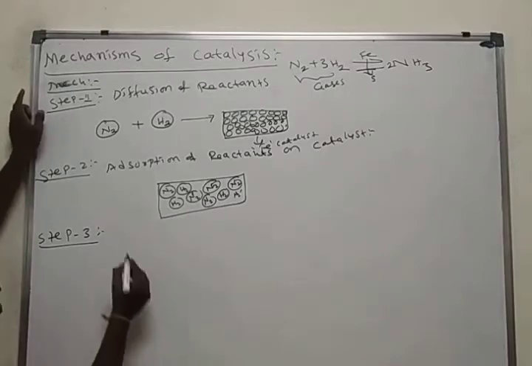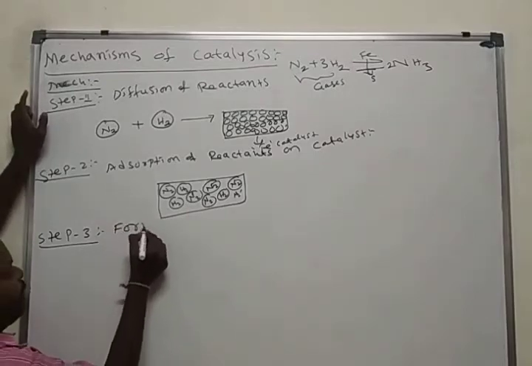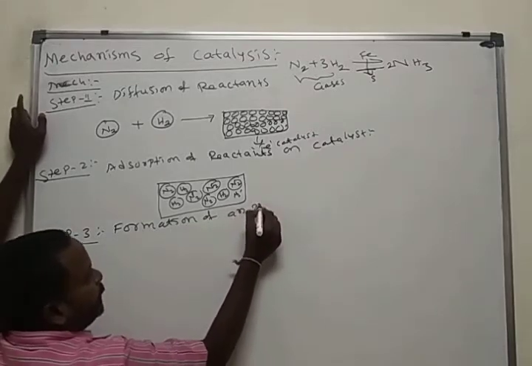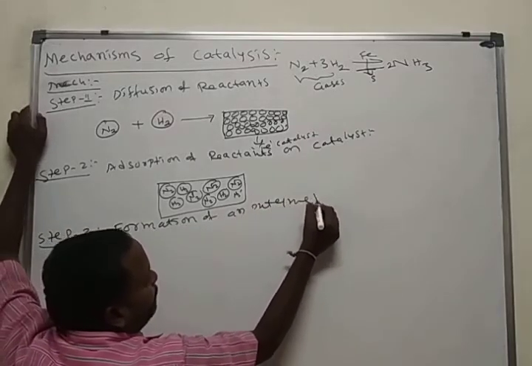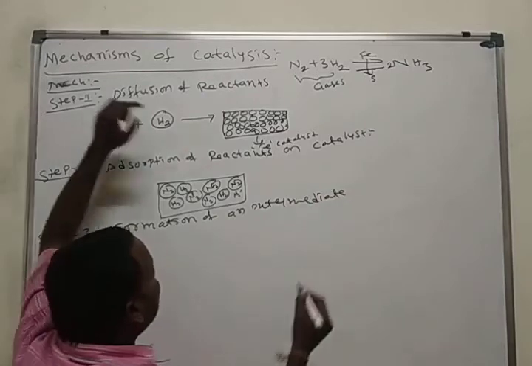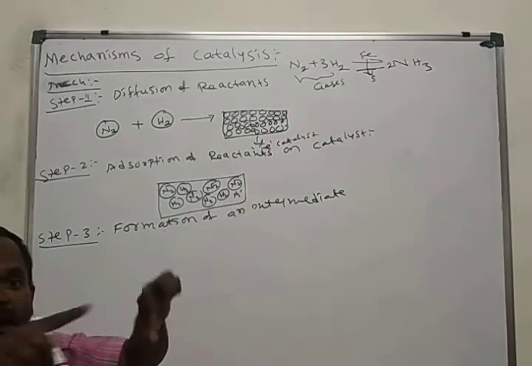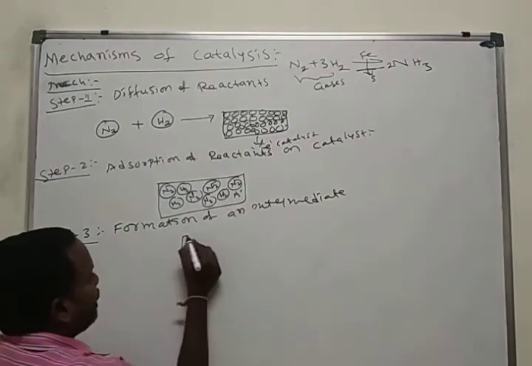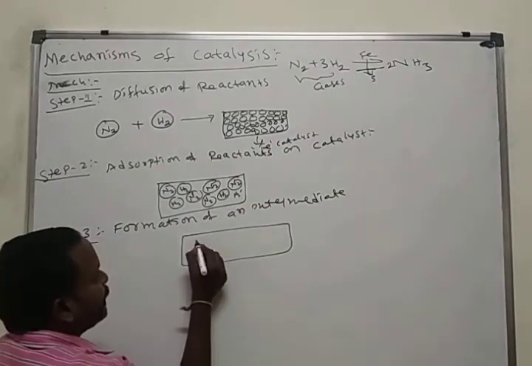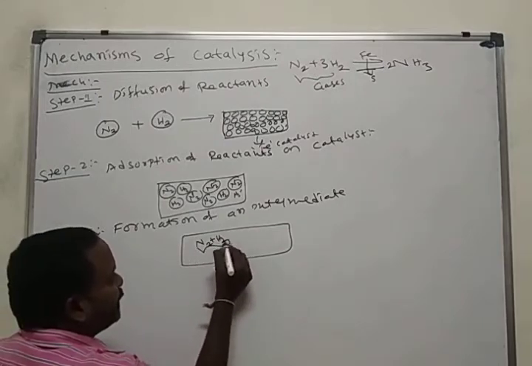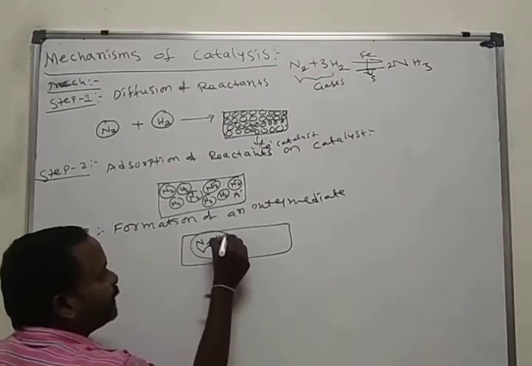Formation of an intermediate by the reaction between nitrogen and hydrogen along with the iron. Here this is the iron. Here nitrogen reacts with hydrogen in the presence of iron to form an intermediate.